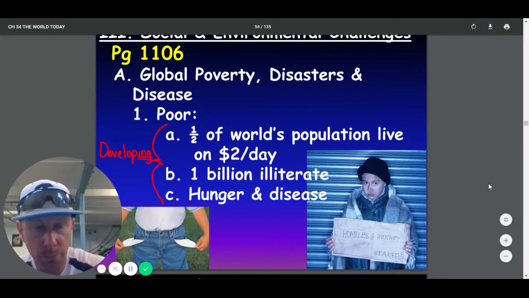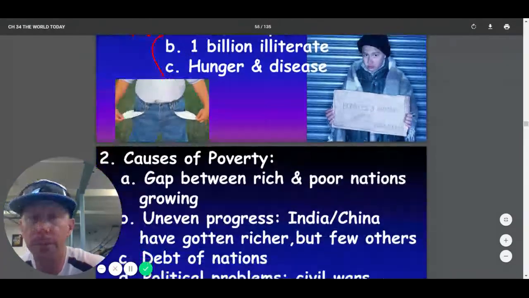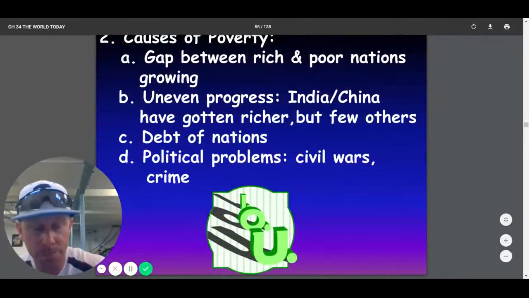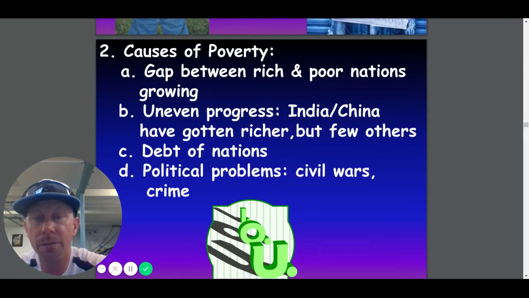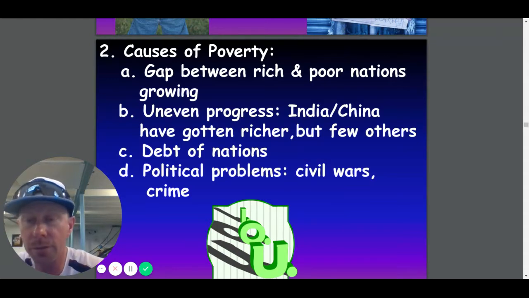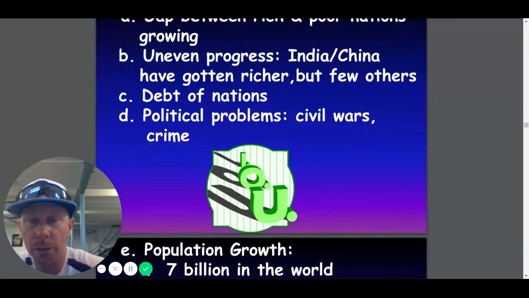Moving on to our next slide. Causes of poverty. The gap between rich and poor nations is growing. There's been uneven progress. Like India and China have gotten richer in the developing world, but few others have. We see a debt of nations in the world and political problems. We're seeing civil wars and crime throughout the world today.